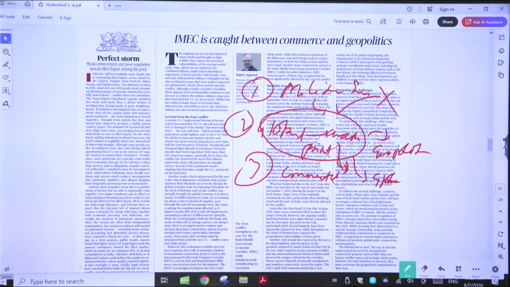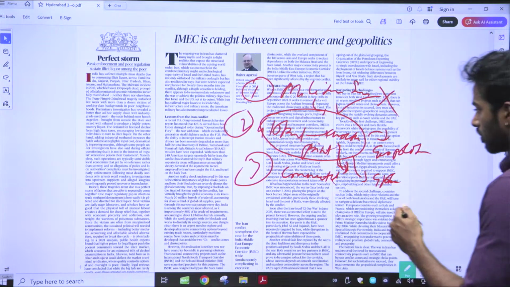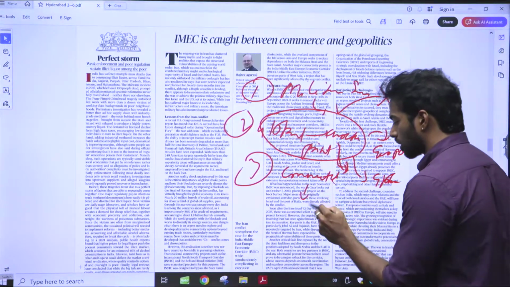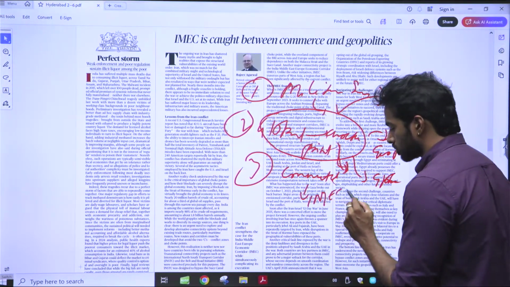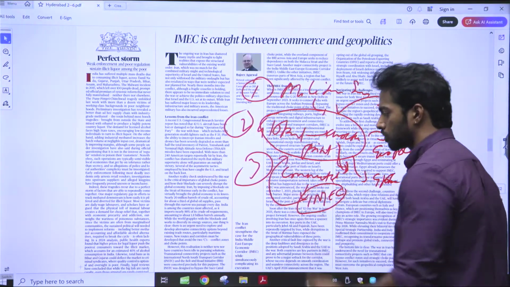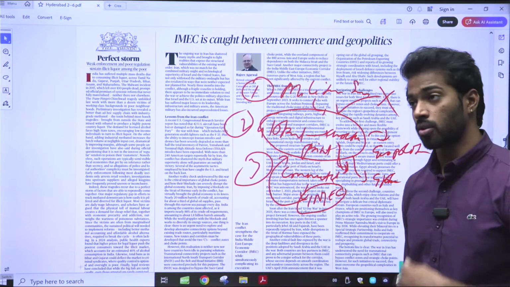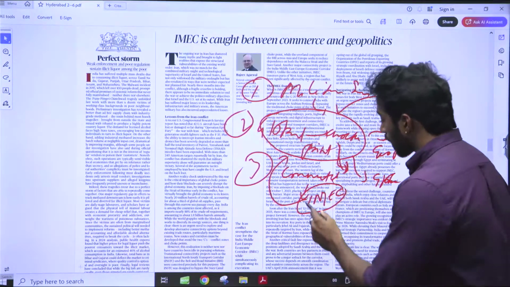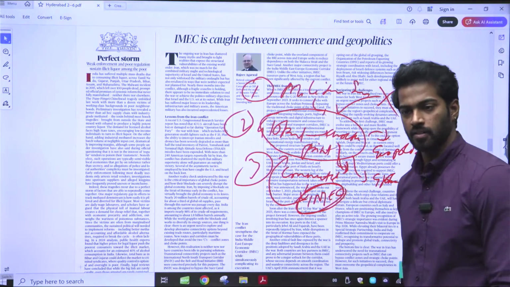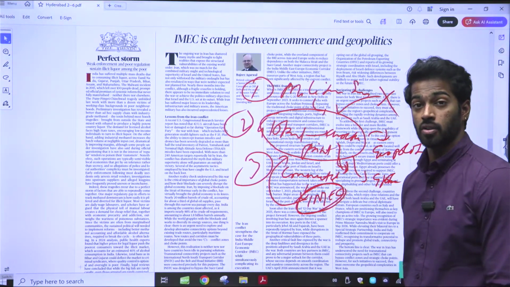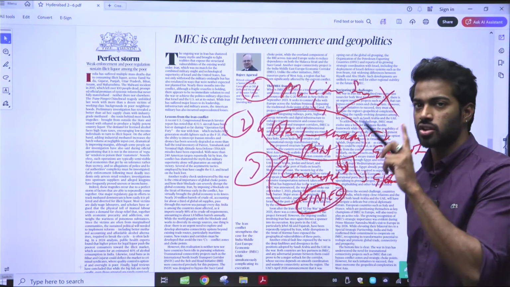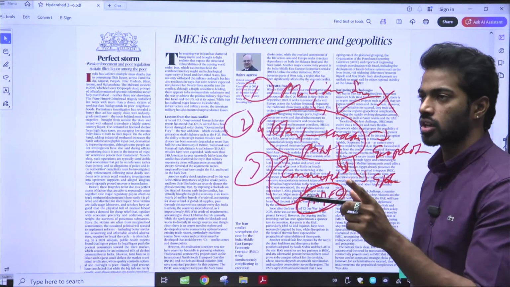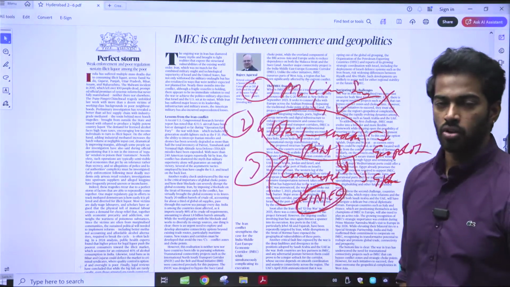Then it says that IMEC and all of these are very strategically important. As I was telling you, there is a high amount of geopolitical instability, and when there is, things like IMEC help. I'm not saying they replace them. I'm not saying that Strait of Hormuz and Suez Canal can be replaced by IMEC, because even they are vulnerable.